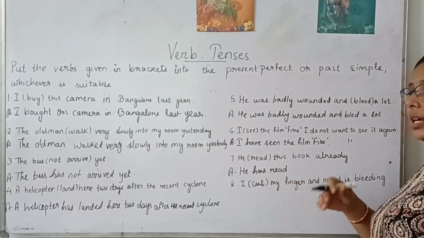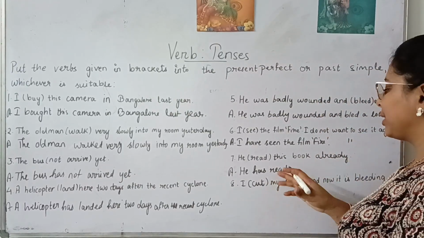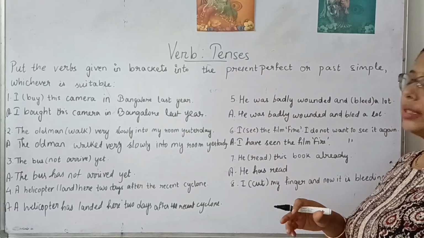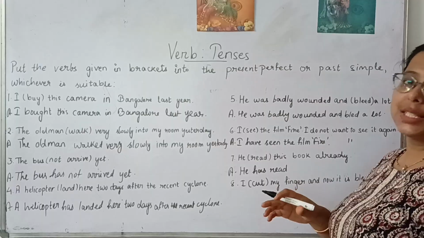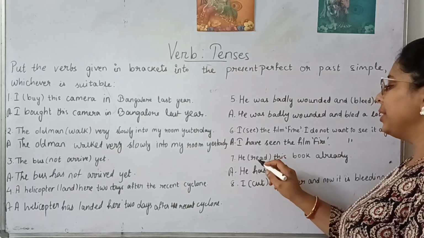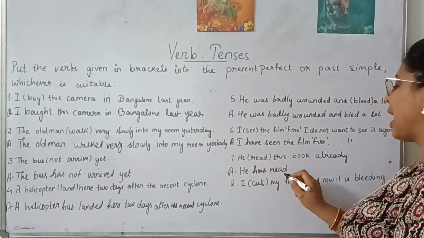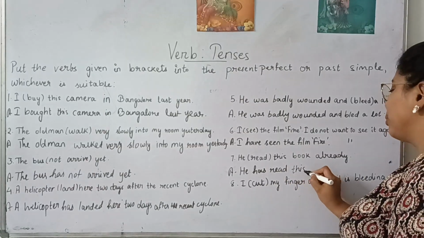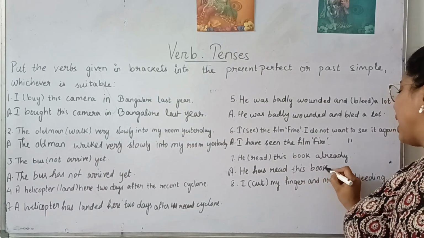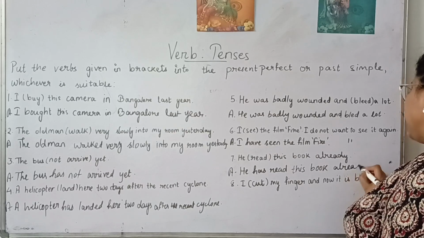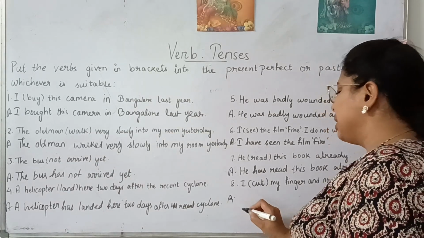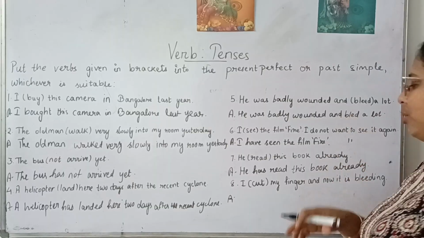The pronunciation varies when we make it the past participle, but the spelling remains the same for read. Here we will say read, but in this answer I'll say red. He has read this book. So here the pronunciation becomes RED when we write it as the past participle. You should always be aware of it. I'm just making you recall those things in your brain.